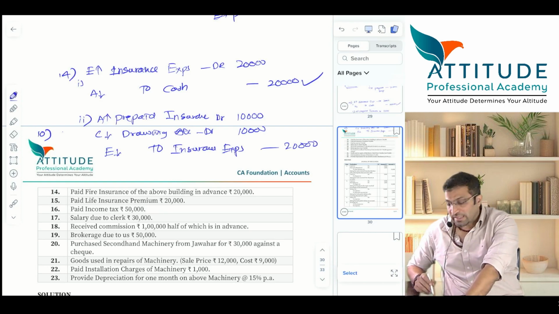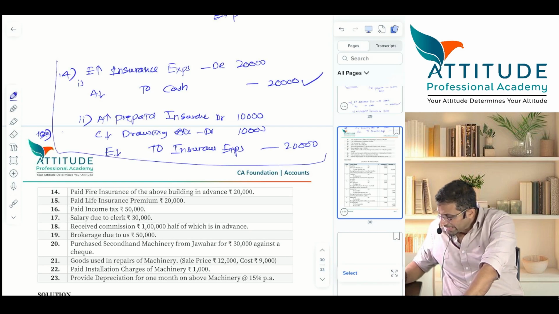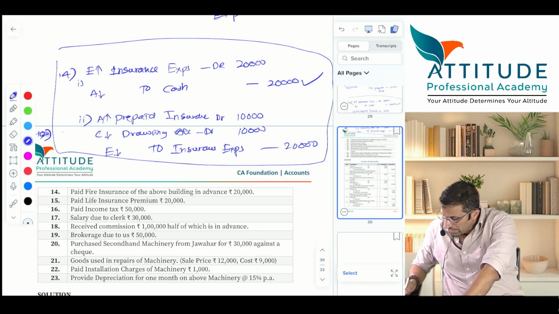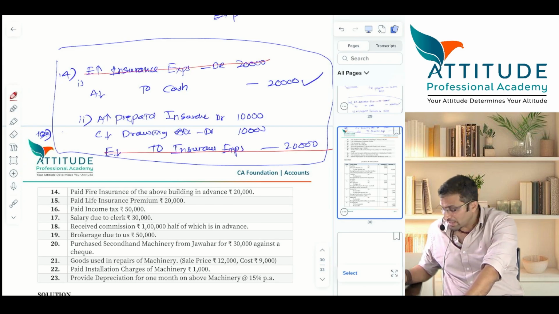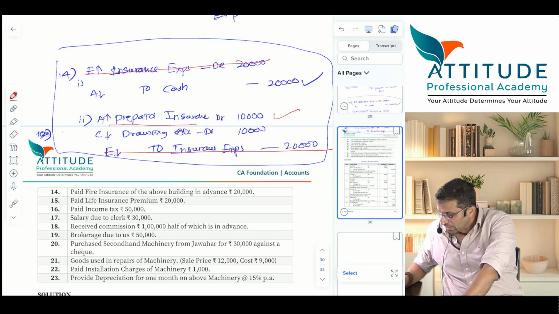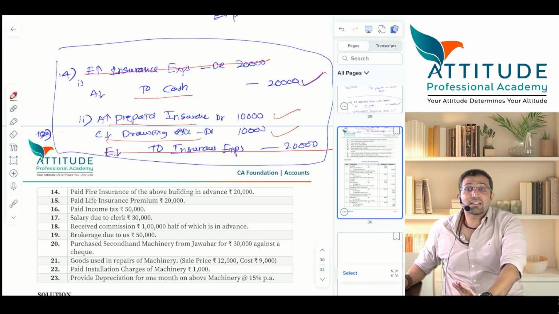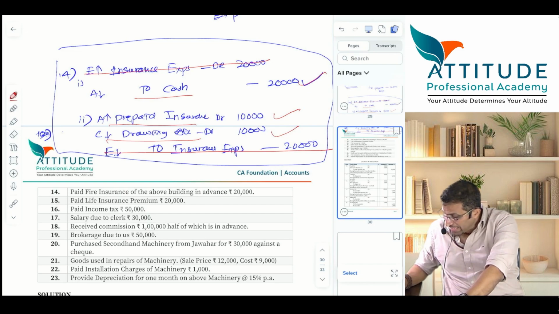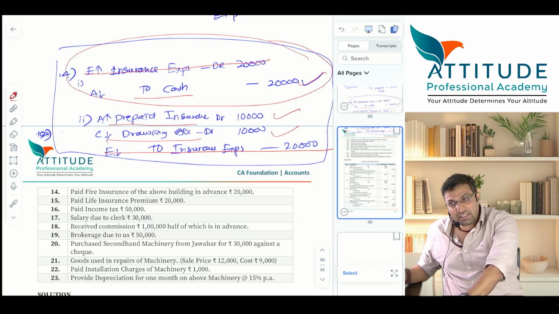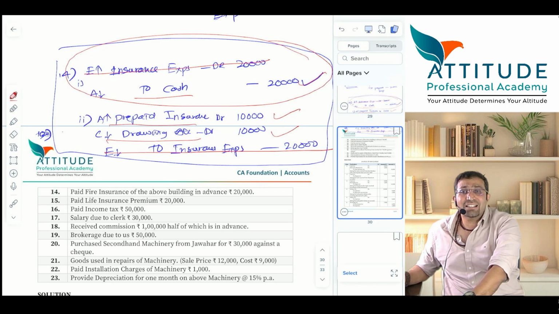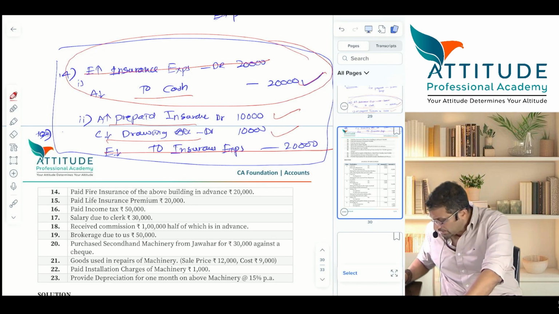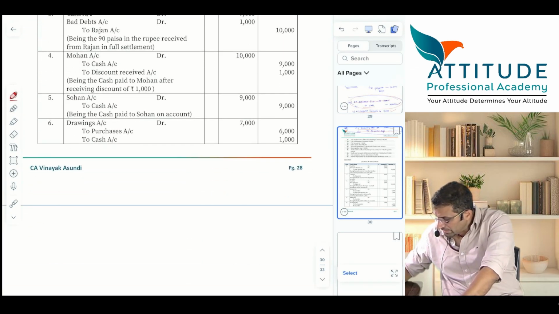Clear? Now, if you combine both these entries, have a look at it. Insurance expense debit, insurance expense credit. What is the correct entry? Prepaid insurance 10,000, drawings 10,000, cash 20,000. This should come if it is a correct entry. So if you assume that he has already passed a wrong entry, then you have to do the adjustment also. Is that clear? Understood? So we'll see how they have passed. Have a look at it. What they have done.